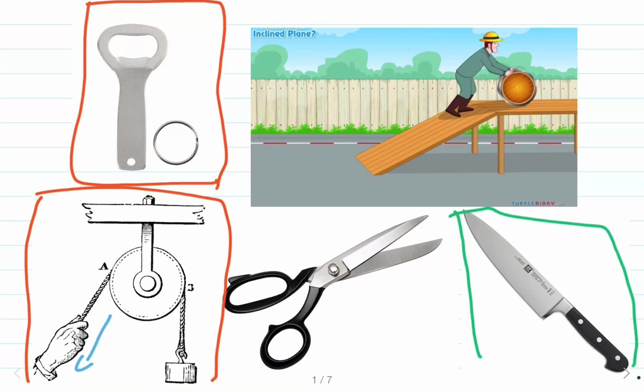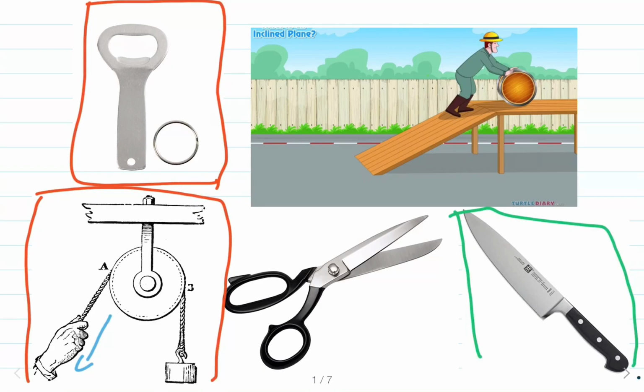That is, the force is applied in a convenient direction. So by making use of this single fixed pulley, we can raise the bucket by applying the force in the downward direction, standing at a suitable distance from the edge of the well. It makes our job much easier and more convenient.